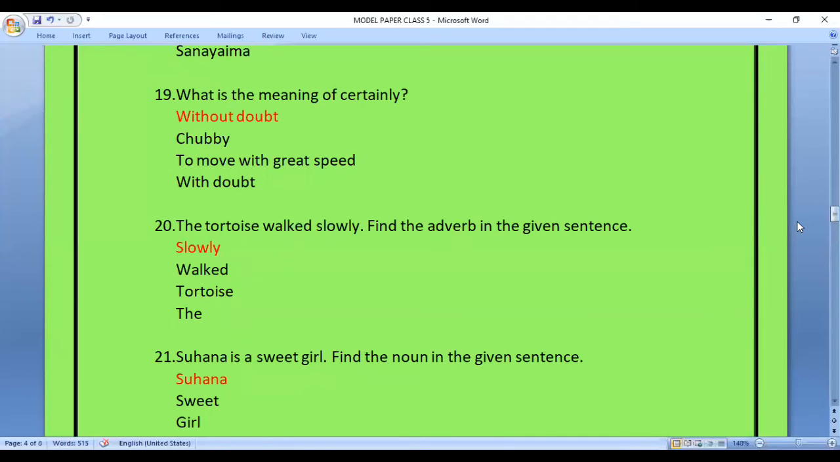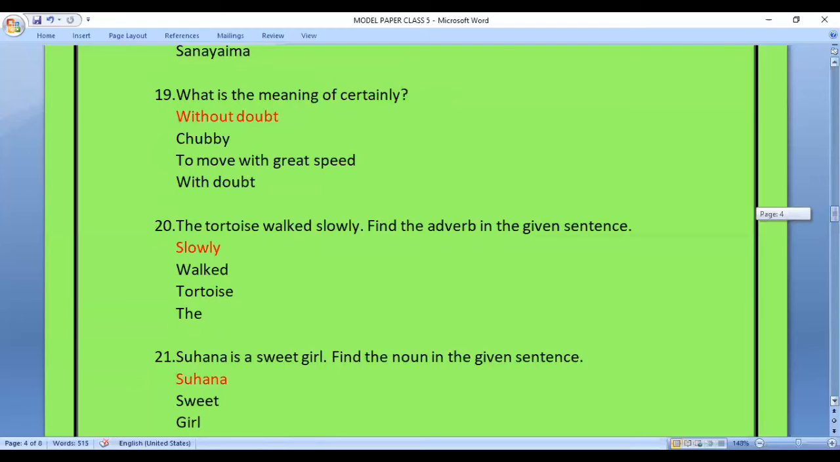Question 20. The tortoise walked slowly. Find the adverb in the given sentence. So we have been given a sentence in this question, that is, the tortoise walked slowly, and we have been asked to find the adverb. Remember the definition of adverb: any word that ends with ly, for an easy explanation, is known as an adverb. So here you must have guessed the answer. Options are slowly, walked, tortoise, the. Hence, the answer is slowly.